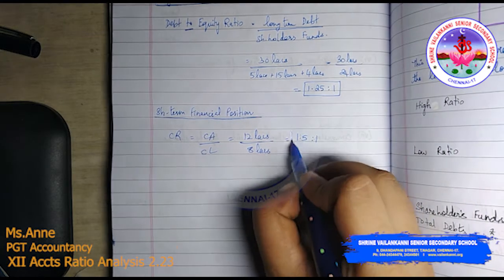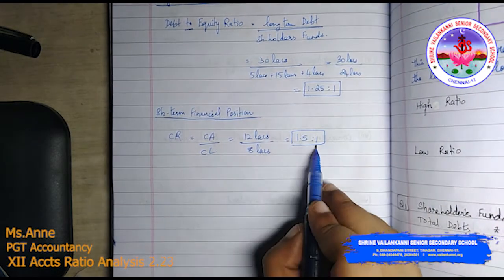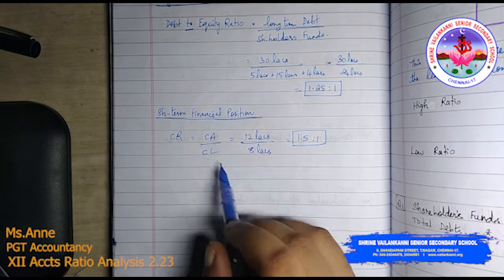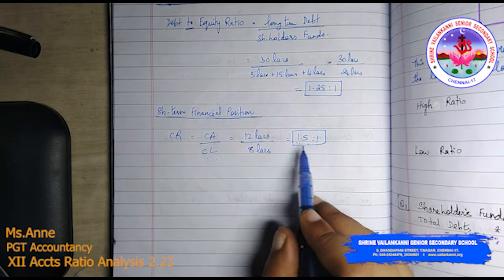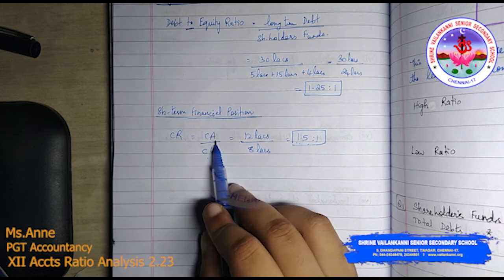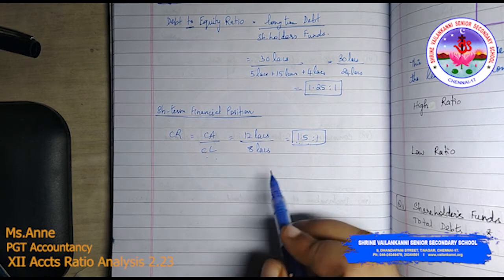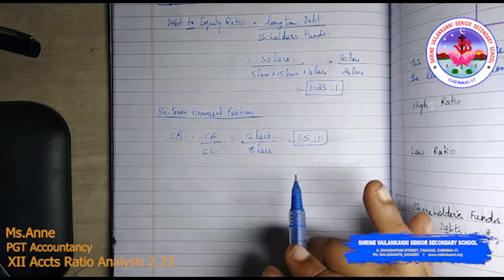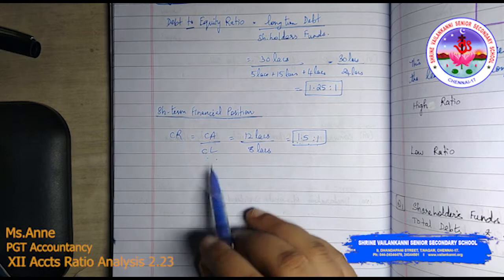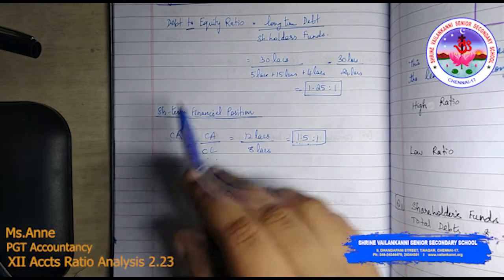So what does it mean? For every 1 rupee of current liability, I am having 1.50 rupees of current asset. Is it a favorable position? If you check the current ratio, 2 is to 1 is the favorable position. Okay, so it is not a favorable position. Current assets value should be increased.